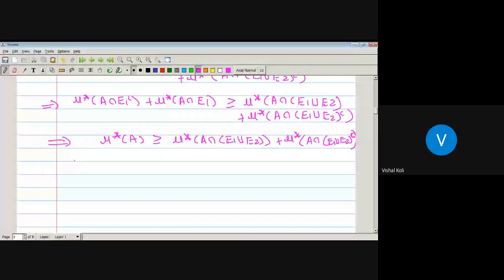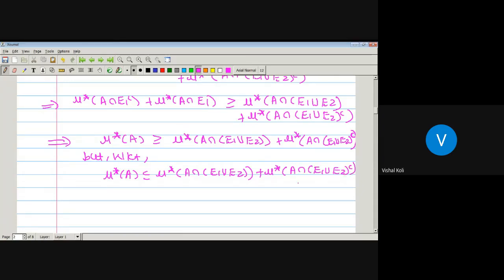It is always true, because if you take any two sets A and E, outer measure of A is always less equal by outer measure of A intersection E plus outer measure of A intersection E complement. Therefore here we get outer measure of A will be less equal by outer measure of A intersection (E1 union E2) plus outer measure of A intersection (E1 union E2) complement. This will be always true.